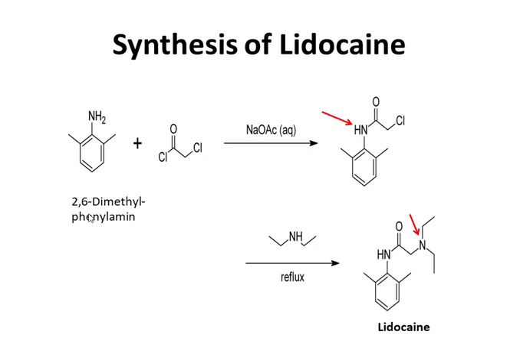Lidocaine synthesis is started by using 2,6-dimethylphenylamine. It reacts with chloroacetyl chloride in presence of sodium acetate. Reaction will take place between this chloro group and this NH2, giving rise to minus HCl and amide group formation. This amide compound further reacts with diethylamine, and the reaction takes place through reflux, giving rise to lidocaine.